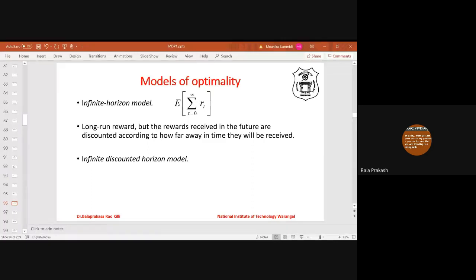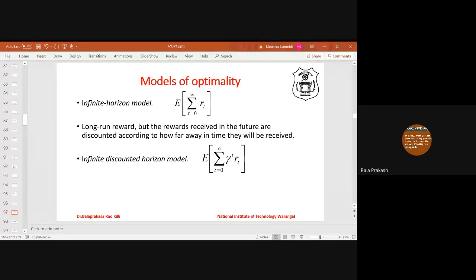So the immediate reward is RT, but future rewards are multiplied with the discount factor. So this is written as gamma power t times RT. At time 0, there is no discount factor because this is gamma power 0. At time 1, the discount factor is gamma. At time 2, the discount factor is gamma squared, and so on. This is the sum of the reward at time 0 plus the discounted reward at time 1 plus the discounted reward at time 2 and so on. So you have to take the sum over all these things. This is called the infinite discounted horizon model.